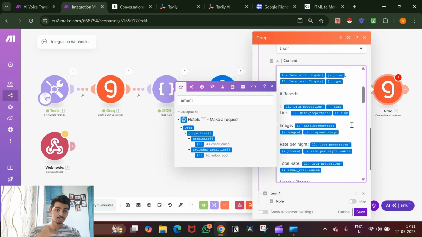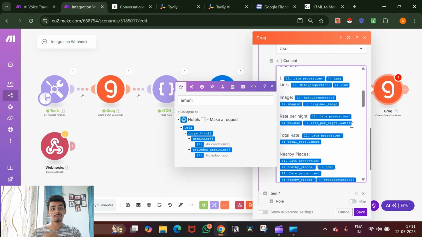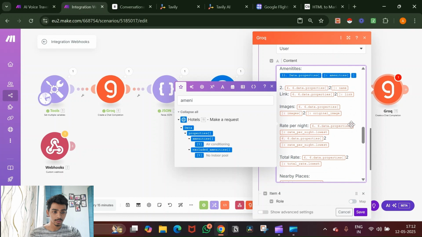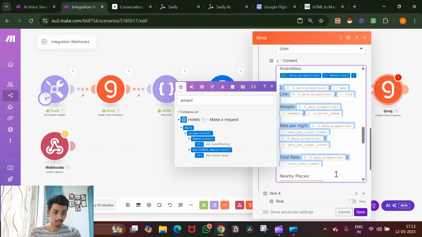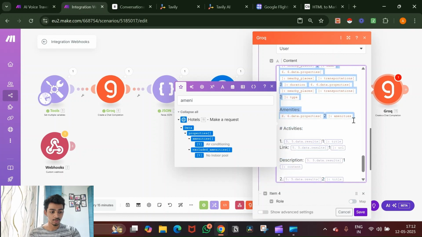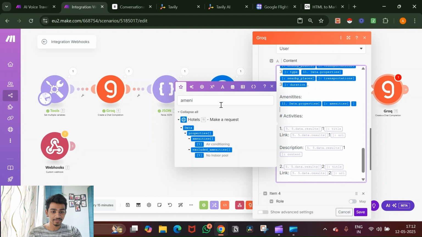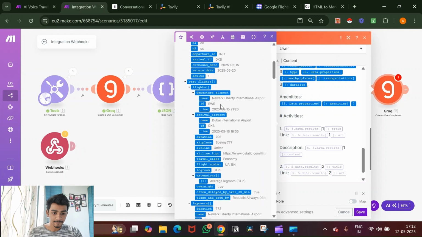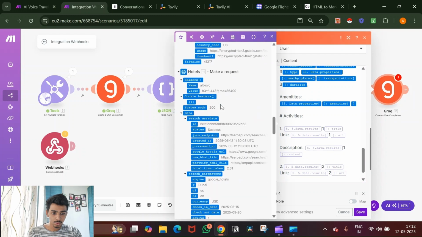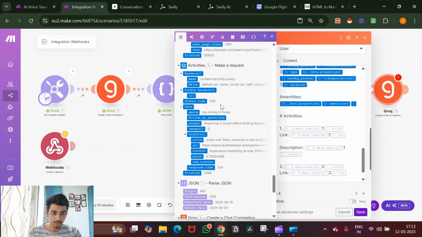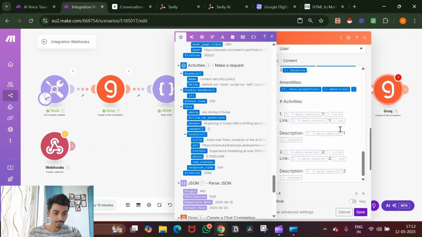Now you can do the first resort. You can do the exact same thing for the second resort as well, like how I did here. But for now, I'm just gonna remove all that because you don't want to see me do it again and again. Now we'll just go to the activities. So hotels done. Now the activities.